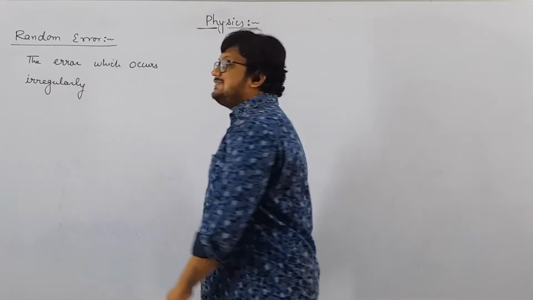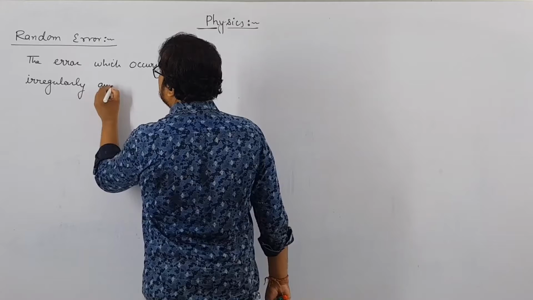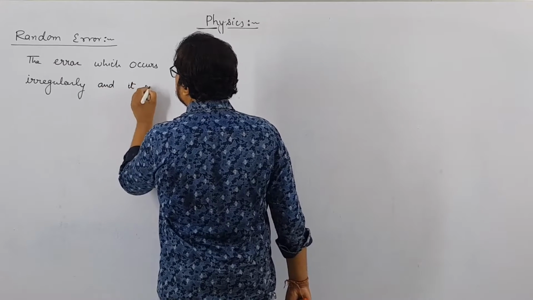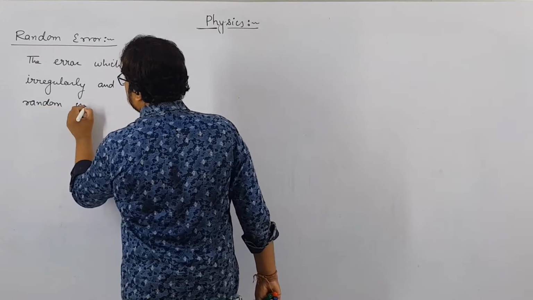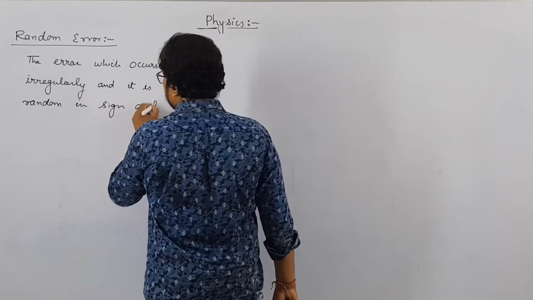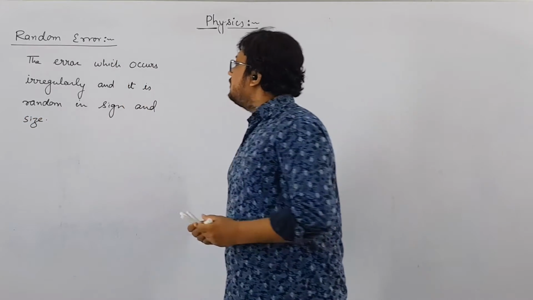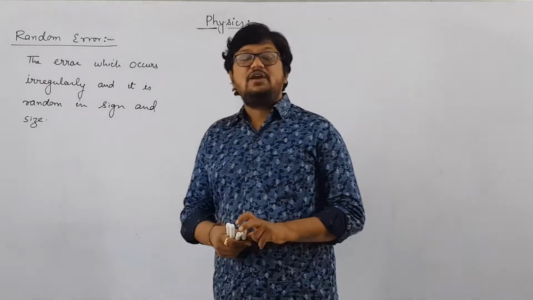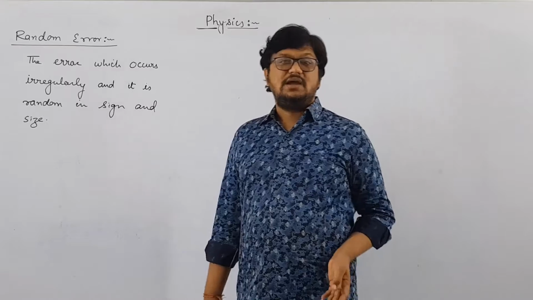The error which occurs irregularly is known as random error, and it is random in sign as well as size. So random error is an error which occurs irregularly, and it is random in sign and size.